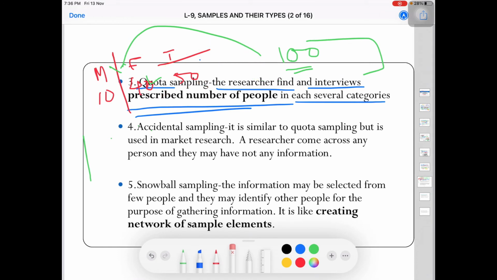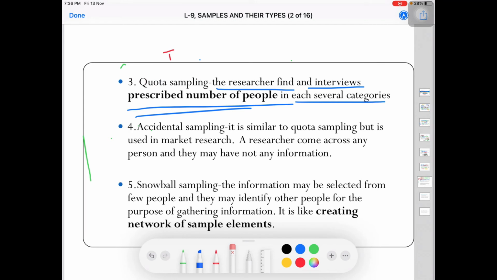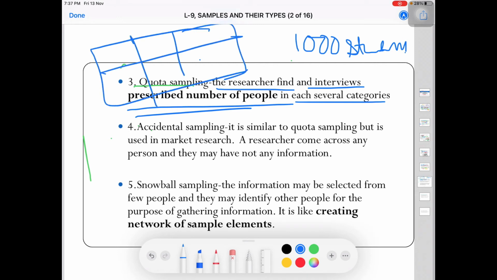Let's try to understand quota sampling with another example. Suppose I am a researcher applying non-probability sampling techniques for my research work, and under that I am going to use quota sampling. According to my quota sampling condition, I have to do research on, suppose, 1000 students, but I have a quota for each. For example, my quota says that for students from class 1 to 4, the strength should be 40%.